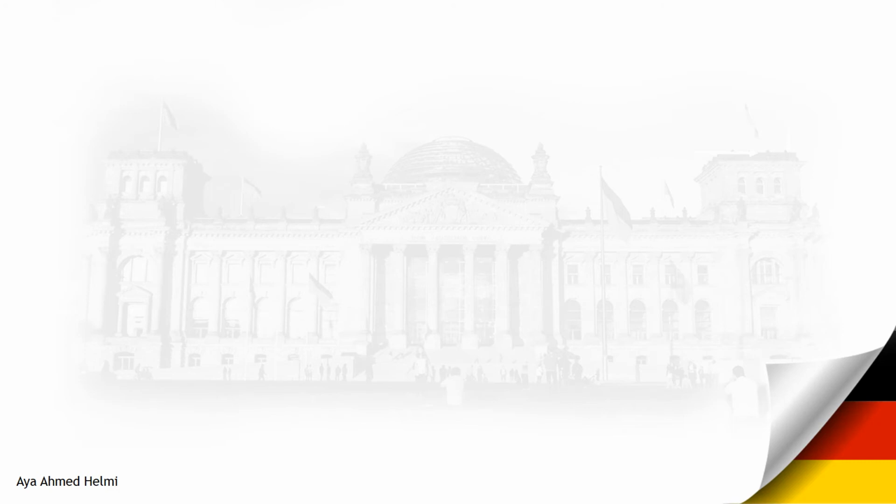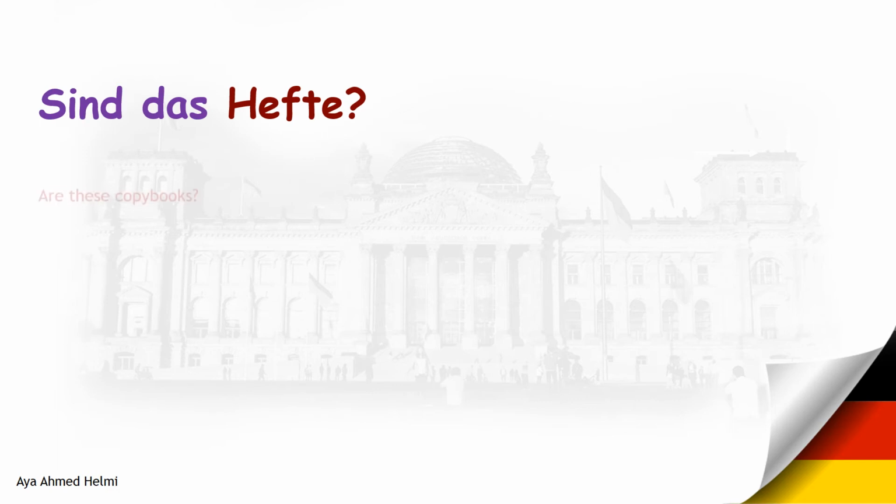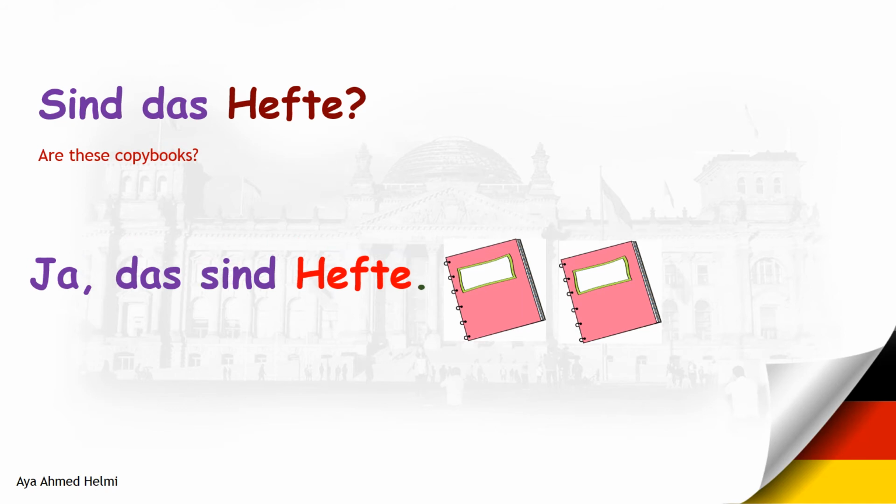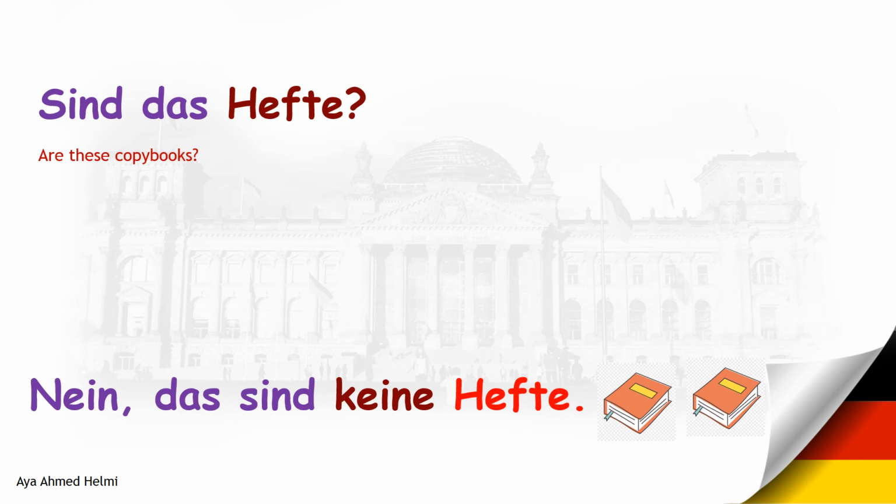Let's see the plural form. Sind das Hefte? Are these copybooks? Ja, das sind Hefte. Yes, these are copybooks. We said before that the plural form doesn't take unbestimmten Artikel, indefinite articles. Nein, das sind keine Hefte. No, these are not copybooks. So, the plural form doesn't have unbestimmten Artikel, doesn't have indefinite article like ein or eine, but when we make it a negative, we will put keine.